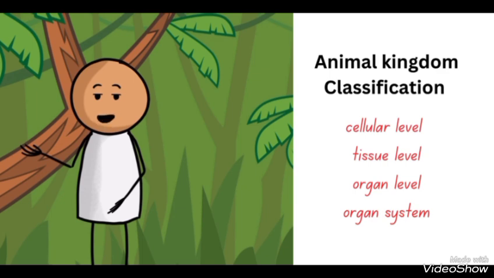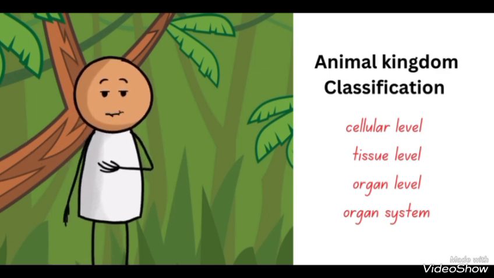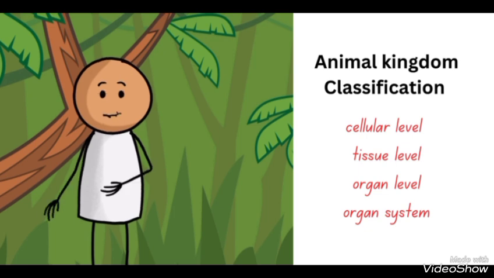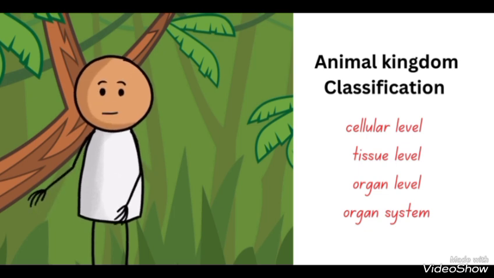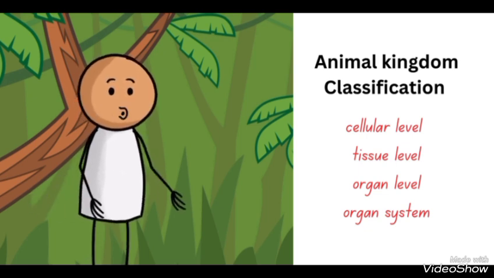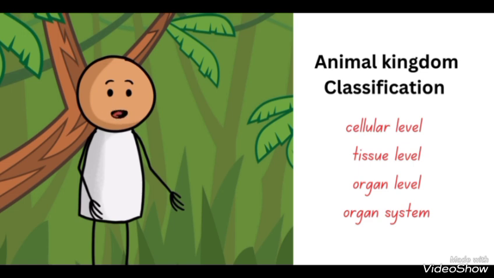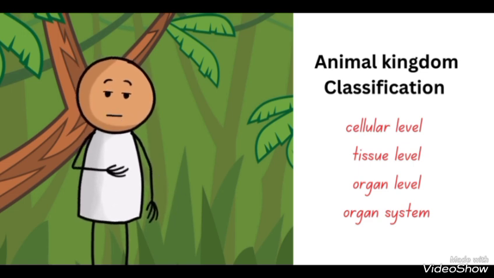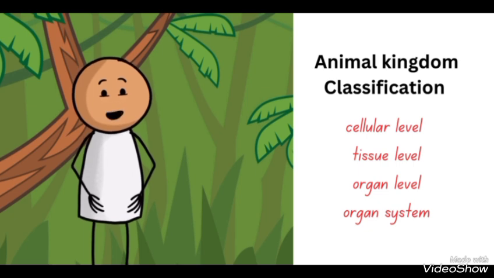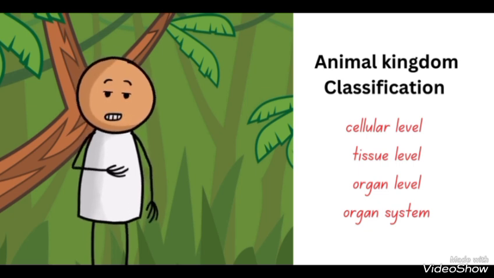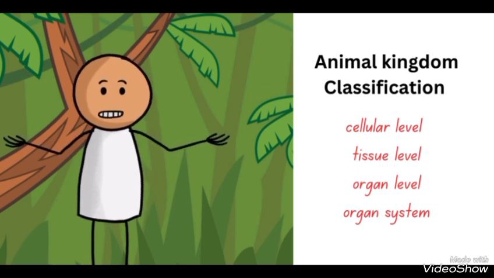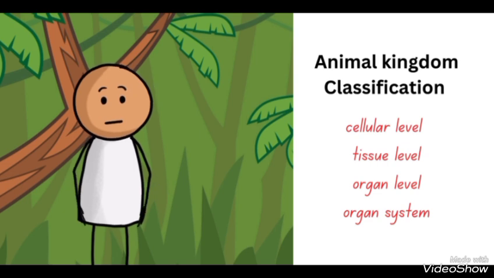Let's look into the basis of animal classification. As we know, in spite of differences in structure and form of different animals, there are some fundamental features common to various animals in relation to their arrangement of cells, body symmetry, nature of coelom, pattern of digestive and circulatory system, or even the reproductive system. So these features are the basis for animal classification, and some of them let's discuss now.